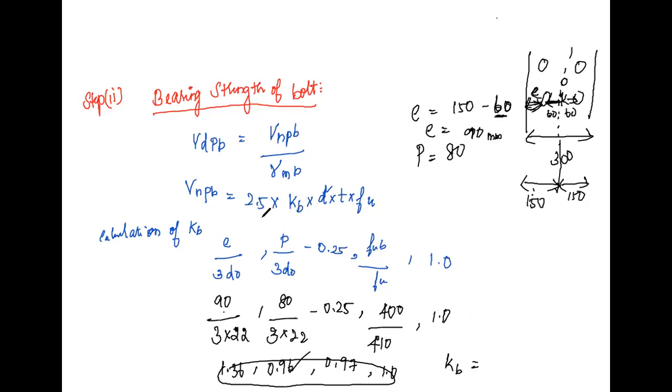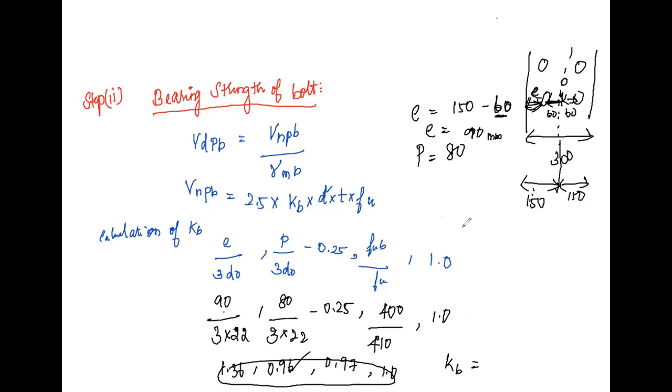We get 2.5 into Kb is 0.96 into d is 20, where t is the thickness, which is taken from the steel table as 7.6, and fu is 410.